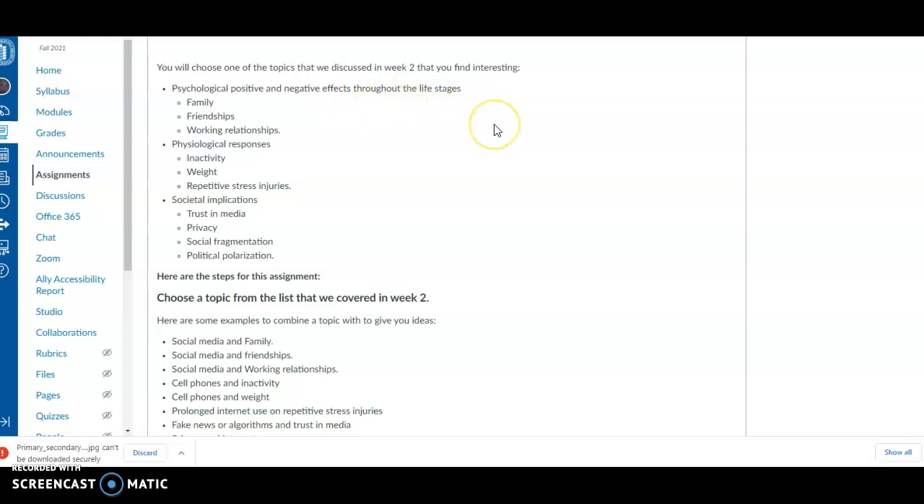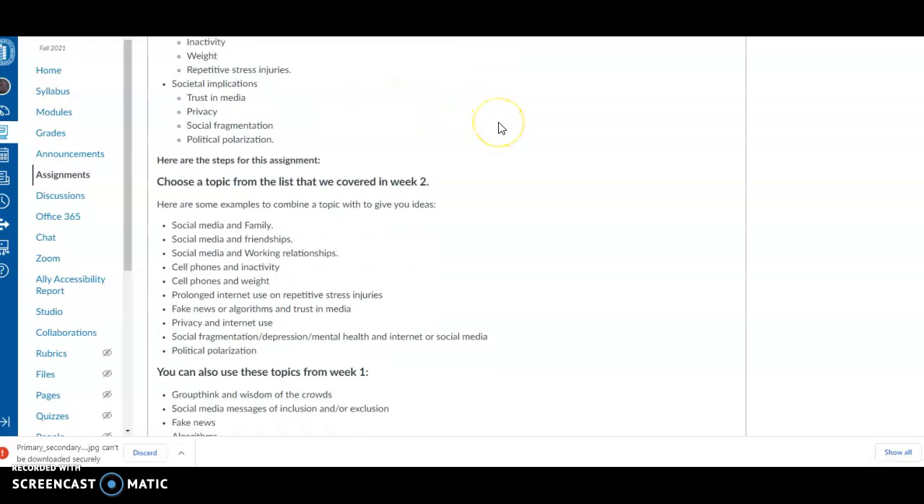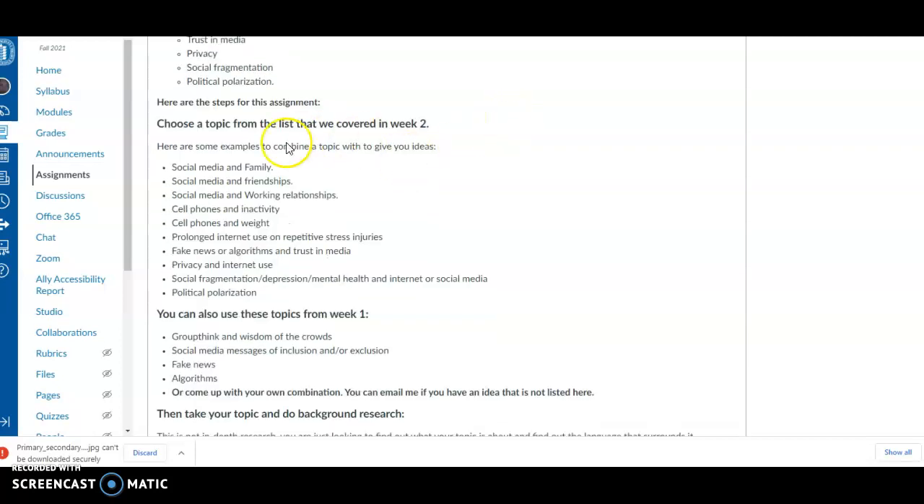There's some stuff from week 1. If there's anything that's not on this list that you would like to use as your topic, feel free to email me. I'm sure it's probably going to be fine as long as it's something we covered in week 1 and 2. So here's some of the examples that I use, like social media and family, social media and friendships, stuff like that, privacy, internet use, social fragmentation.